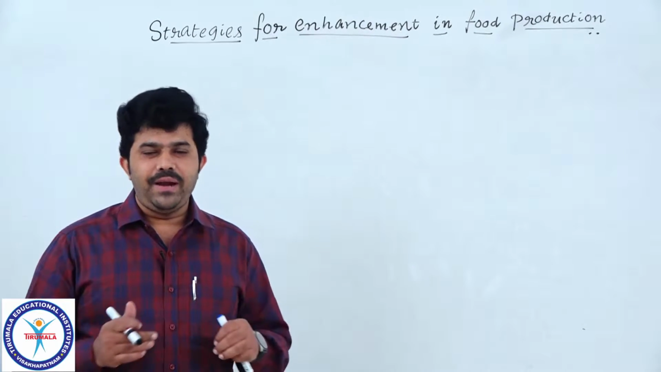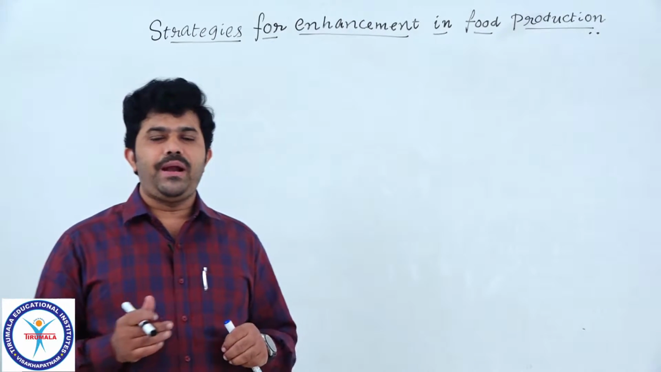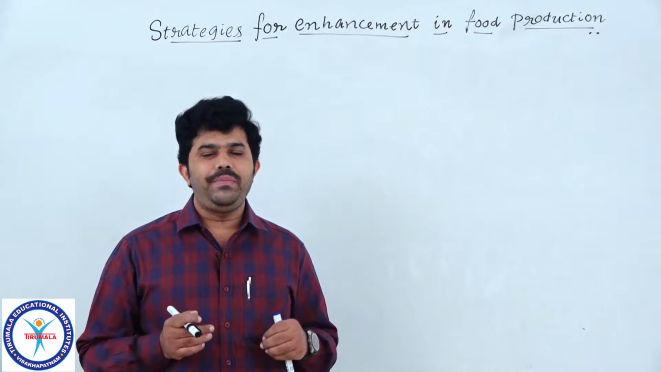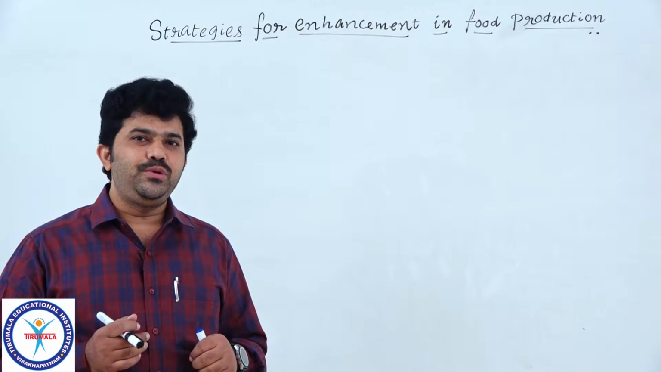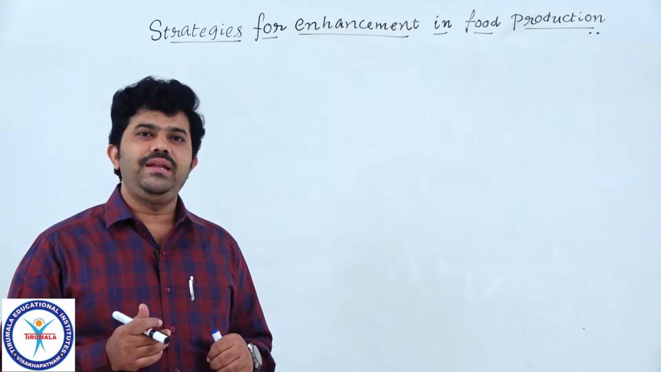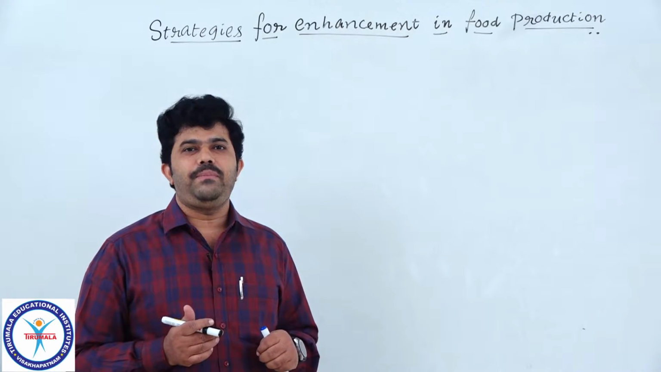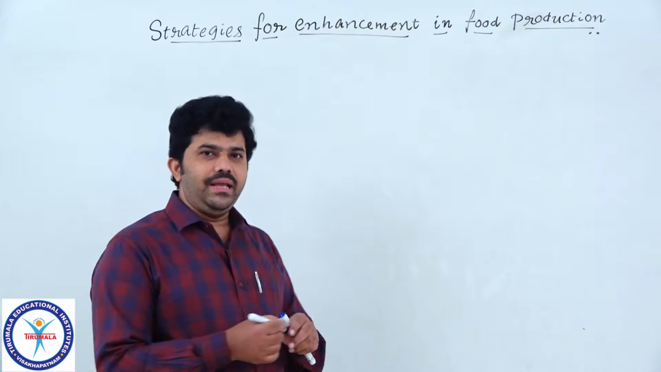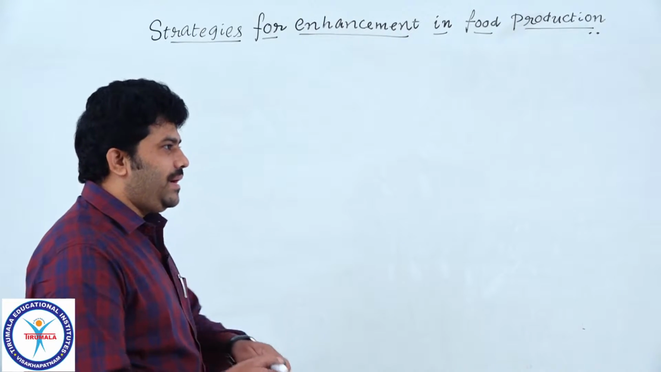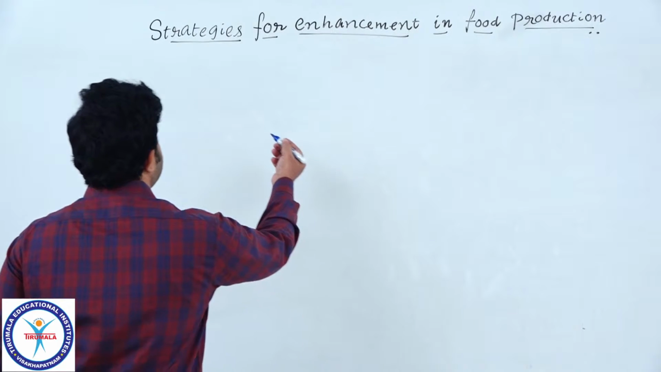What is the need of plant breeding? Why should we go for plant breeding? How to do plant breeding? What steps are needed to do plant breeding? Finally, what is the result we are getting from plant breeding? We discussed it, right? Simply, the result of plant breeding is new cultivars.